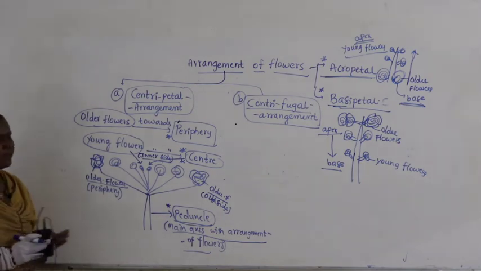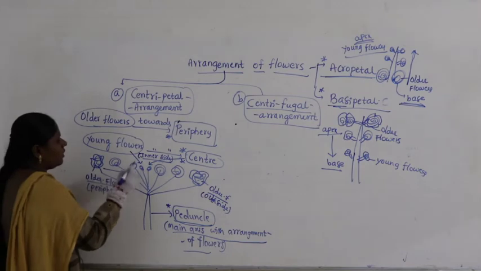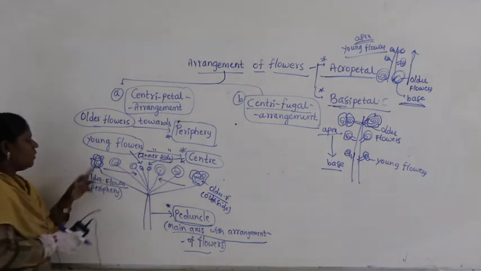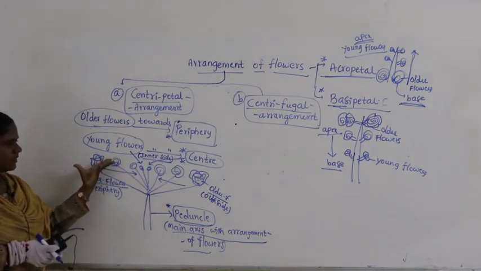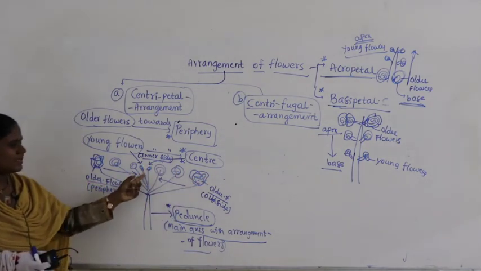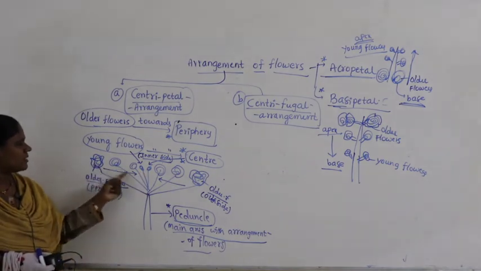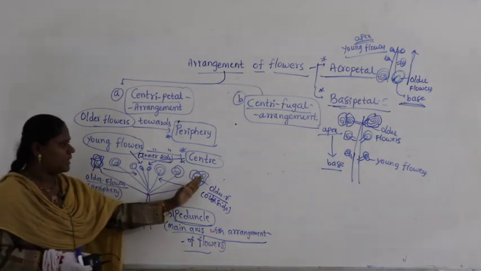Then opening of the flowers occurs from where to where? It occurs from periphery to center. That means older flowers at the periphery open first. Here they open first, slowly this will open, and lastly the young flowers will open. So what do we say? Opening of the flowers is from periphery to center.